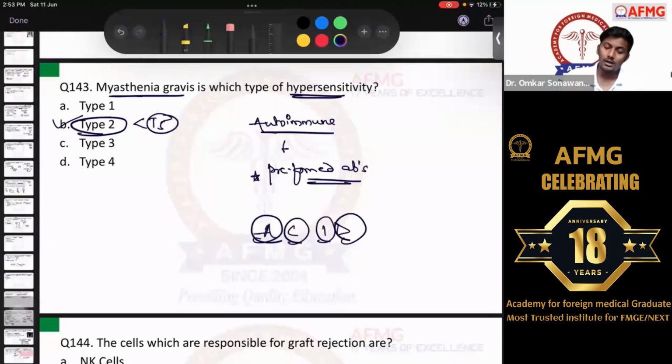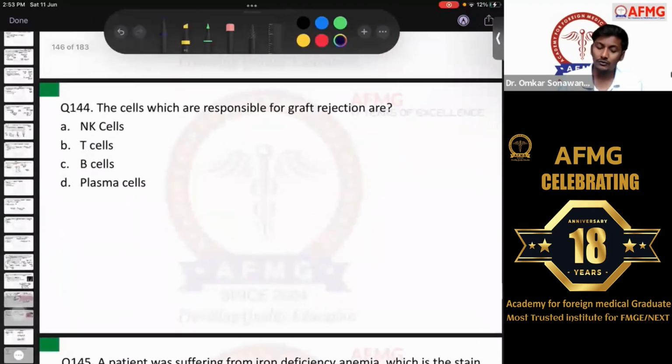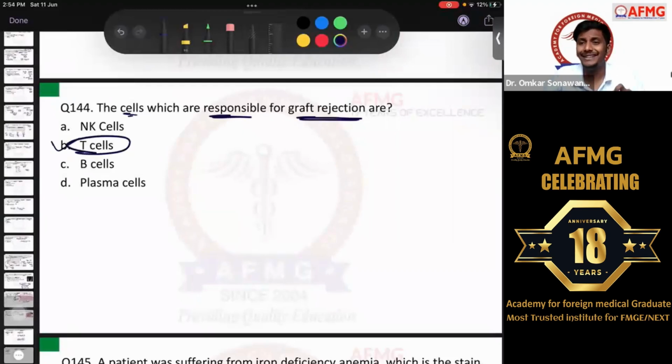Moving further now, question number 144. The cells which are responsible for graft rejection are. I hope this was a pretty straightforward one. The cells which are responsible for graft rejection. It is option B, T cells usually.